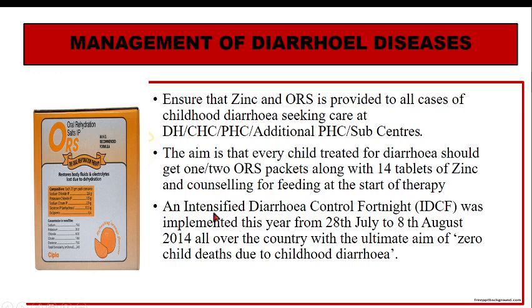Apart from that, there is the Intensified Diarrhea Control Fortnight. Fortnight is 15 days. This Intensified Diarrhea Control Fortnight is celebrated from 28th July to 8th of August. This started in 2014. The main aim is zero deaths due to childhood diarrhea. So that is the different ways how the Government of India is fighting.